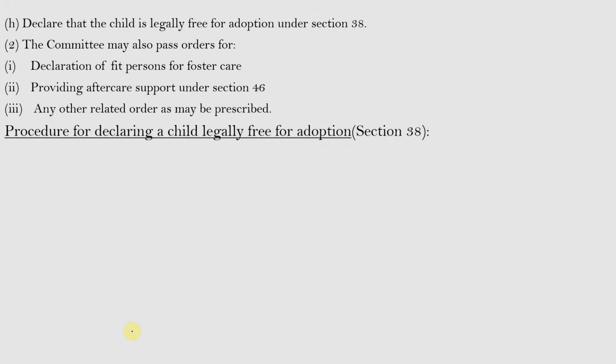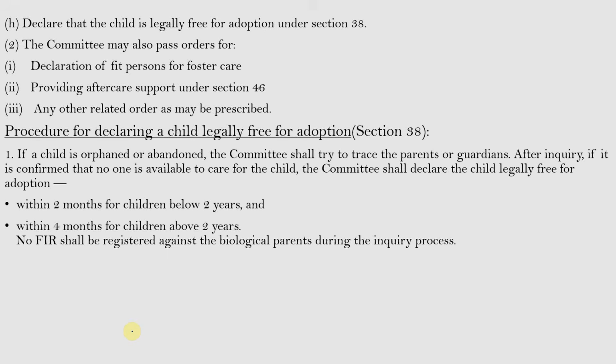And the next is procedure for declaring a child legally free for adoption. So, under section 38, it provides different kinds of children who can be given for adoption. So, if a child is orphaned or abandoned, the committee shall try to trace the parents or guardians after inquiry. If it is confirmed that no one is available to take care of the child, the committee shall declare the child legally free for adoption within 2 months for children below the age of 2 years.